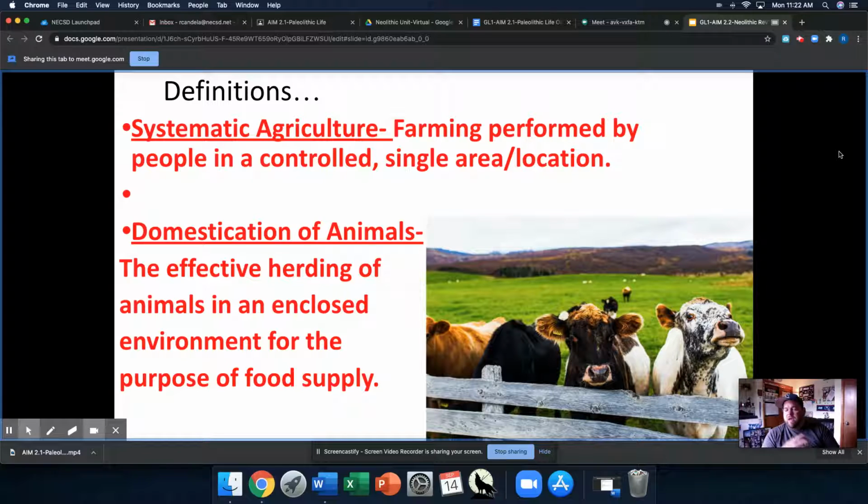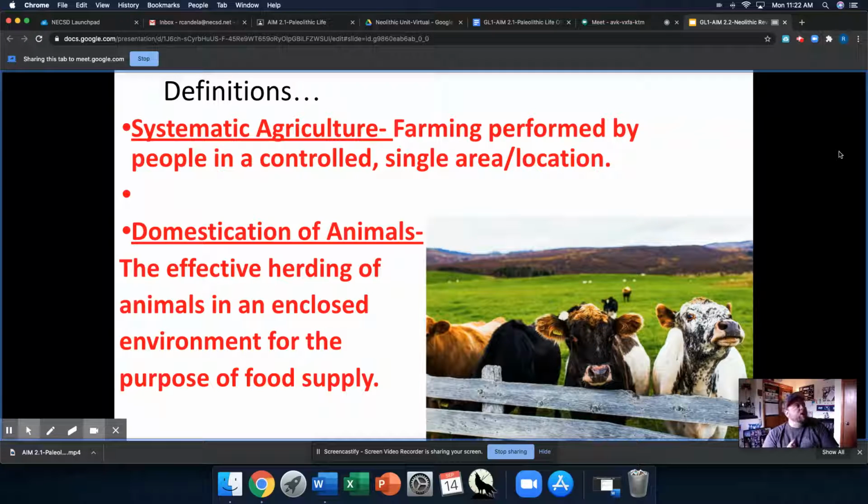The other half of this equation is, that's how our relationship with plants changes. How does our relationship with animals change? It's called domestication of animals. Now, that sounds like a big fancy term, but in reality, people invented the fence. I mean, that's really what we're talking about here. You're chasing animals around the globe. How do you get them to stop running away from you?